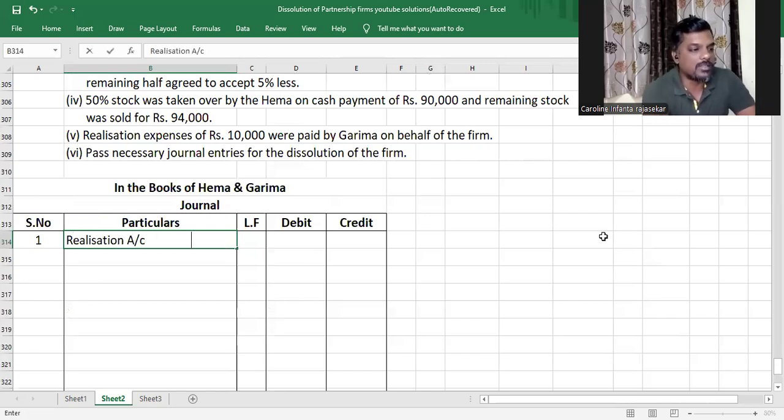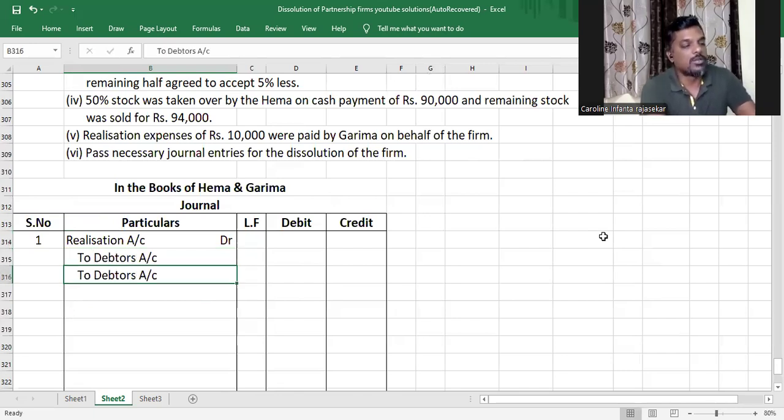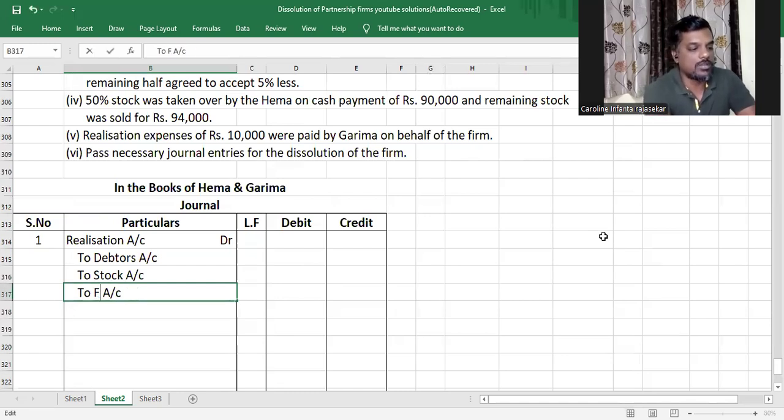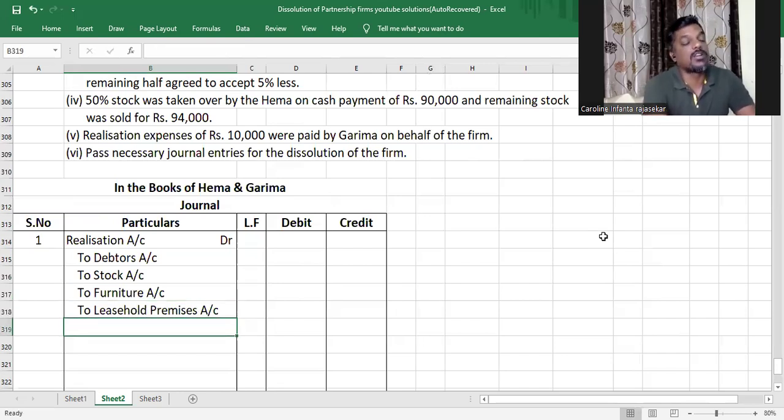Realization account debit to debtors account, to stock account, to furniture account and to leasehold premises account. The logic is very simple, my dear children. We are closing the asset accounts and transferring to realization account.